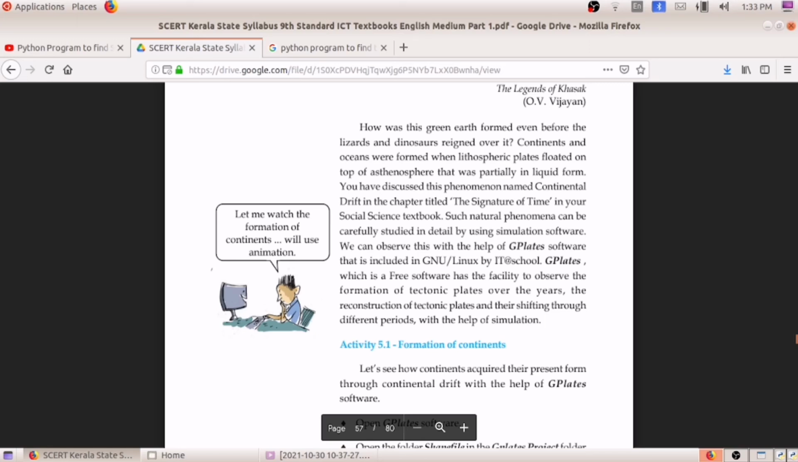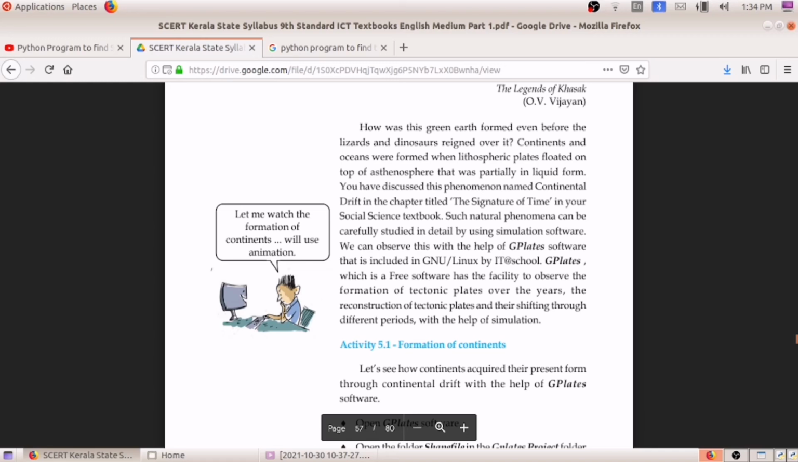Such natural phenomena can be carefully studied in detail by using simulation software. We can observe this with the help of G-Plates software, which is free software. It has the facility to observe the formation of tectonic plates over the years, the reconstruction of tectonic plates and their shifting through different periods with the help of simulation. Basically, it is a simulation software for studying continental drift, formation of continents and formation of oceans.